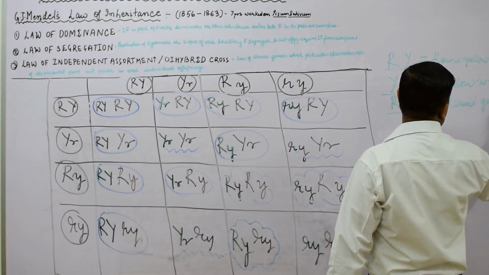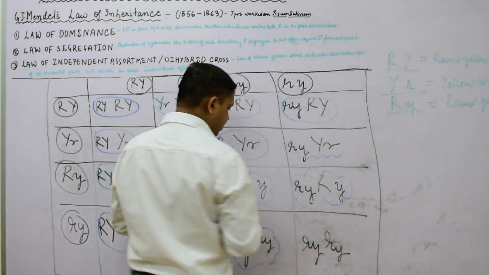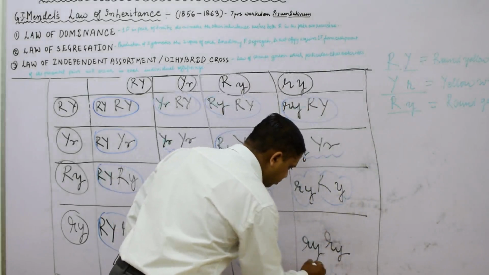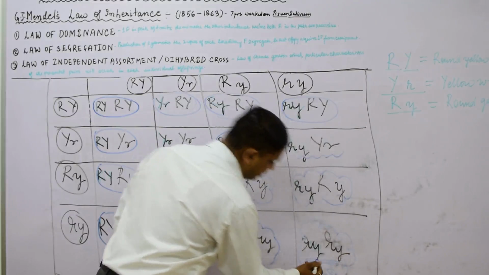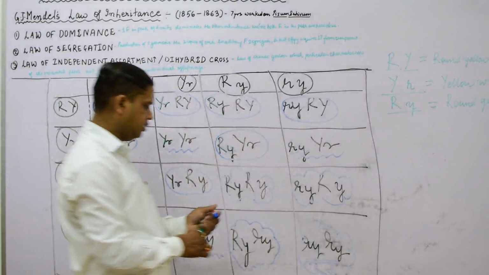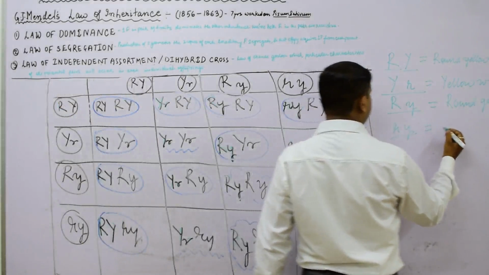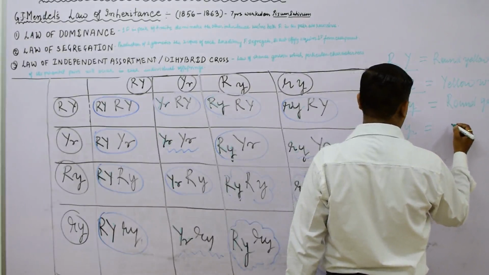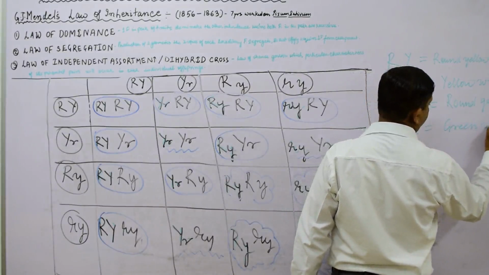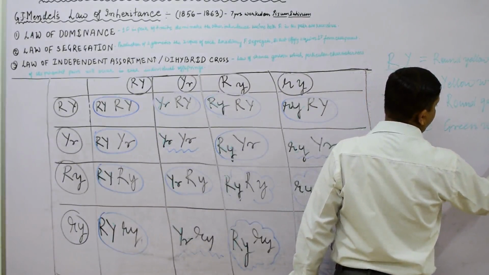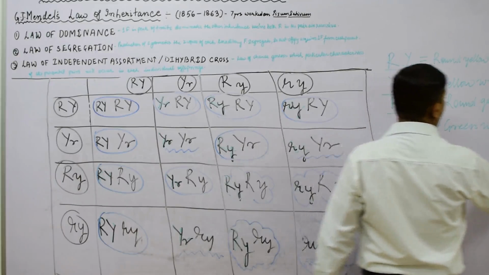Green. How many gametes? We are getting 3 gametes. Now one last gamete we will see, and this is small r and small y. Only one is left, so we will write small r and small y. They are known as green wrinkled, because both are recessive, and that is why they are 1 in number.